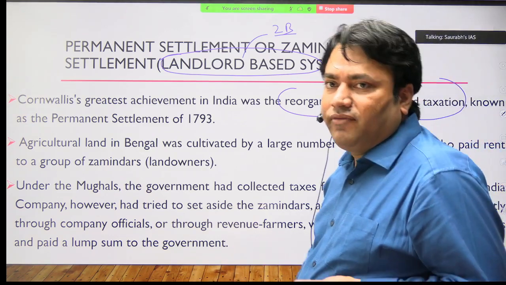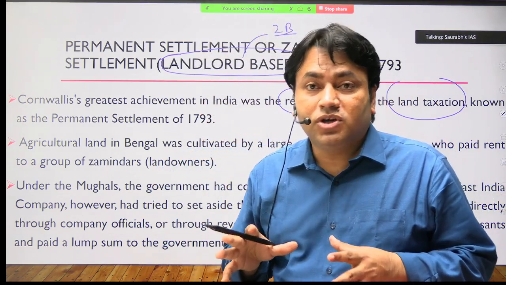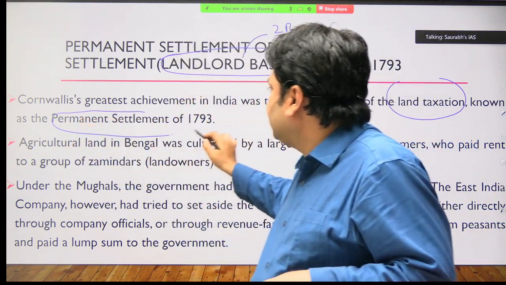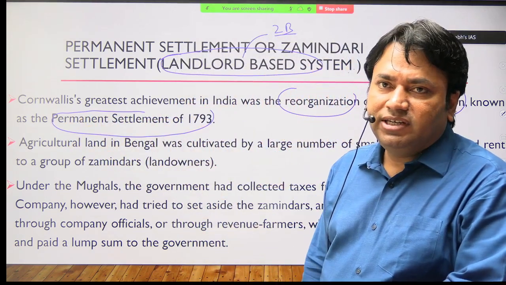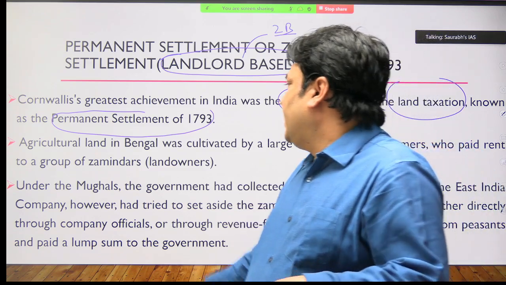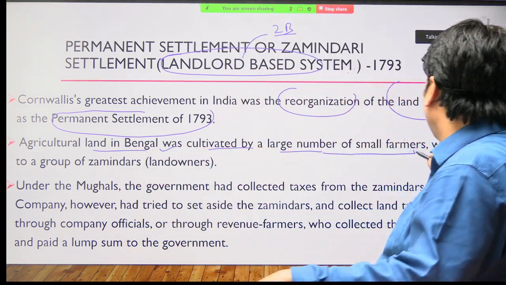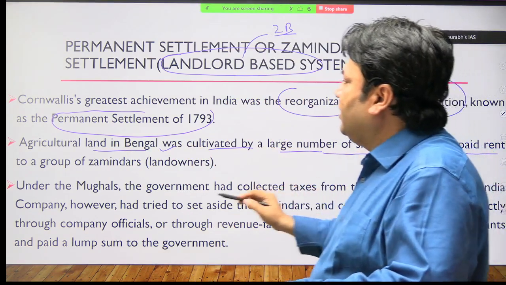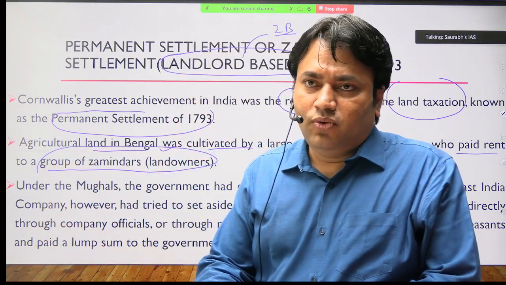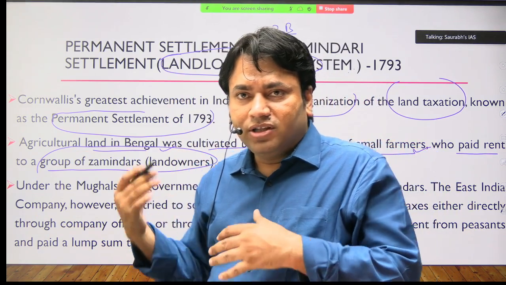Now, Cornwallis's greatest achievement in India was the reorganization of the land taxation. Other administrative reforms were also there, but this was one of his most important tasks, and this is known as the Permanent Settlement of 1793. So the year is 1793. Agricultural land in Bengal was cultivated by a large number of small farmers who paid rent to a group of zamindars or landowners. So the same group will be chosen for this settlement.